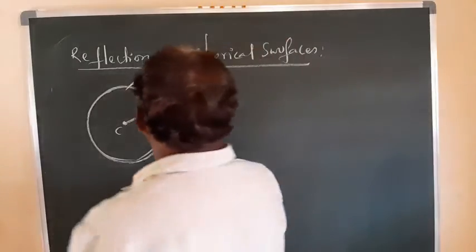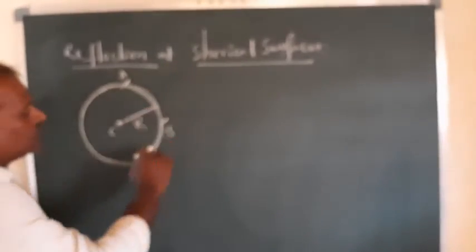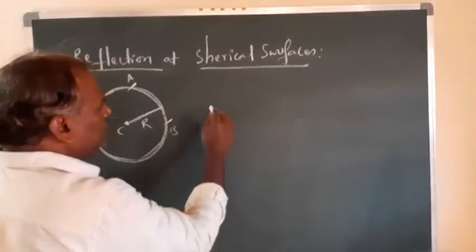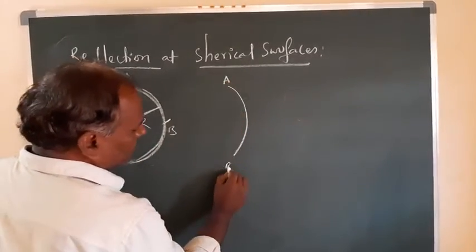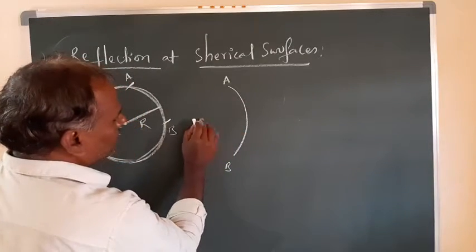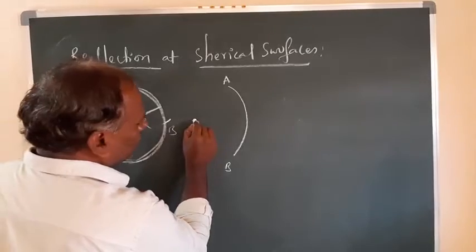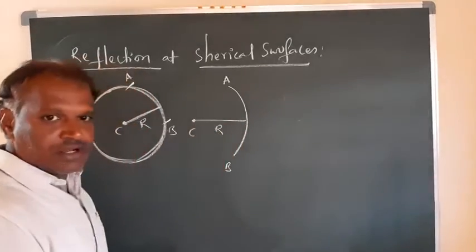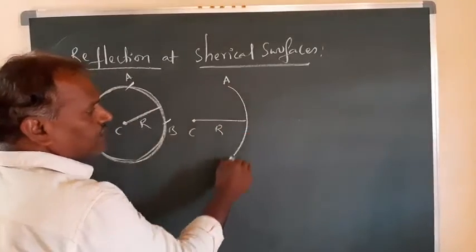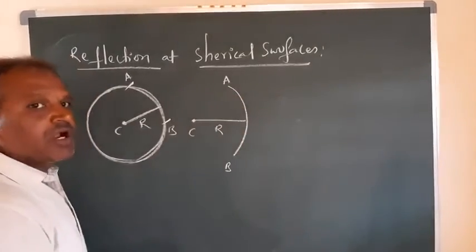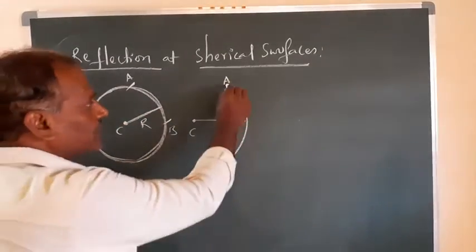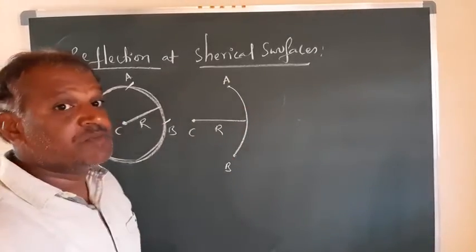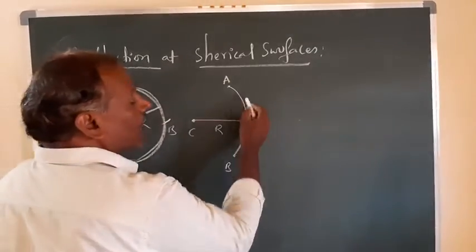So here, if you are making this part, you've taken this A to B, you cut that part from this spherical glass, then you are having it like this. This is A, this is B, and here you have somewhere C, the center, and from there to here is the radius, right? Now you can make that part where you are cutting from this spherical glass material, we are getting this AB. This A to B portion, the part of that sphere of the glass material, is called an aperture.